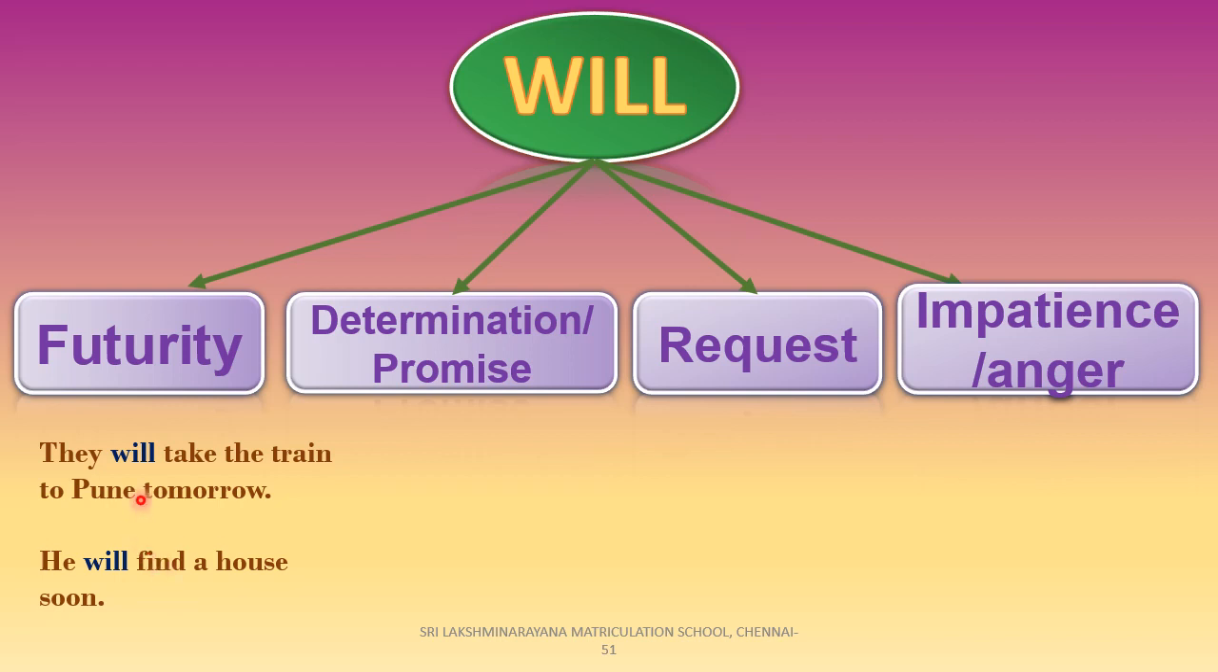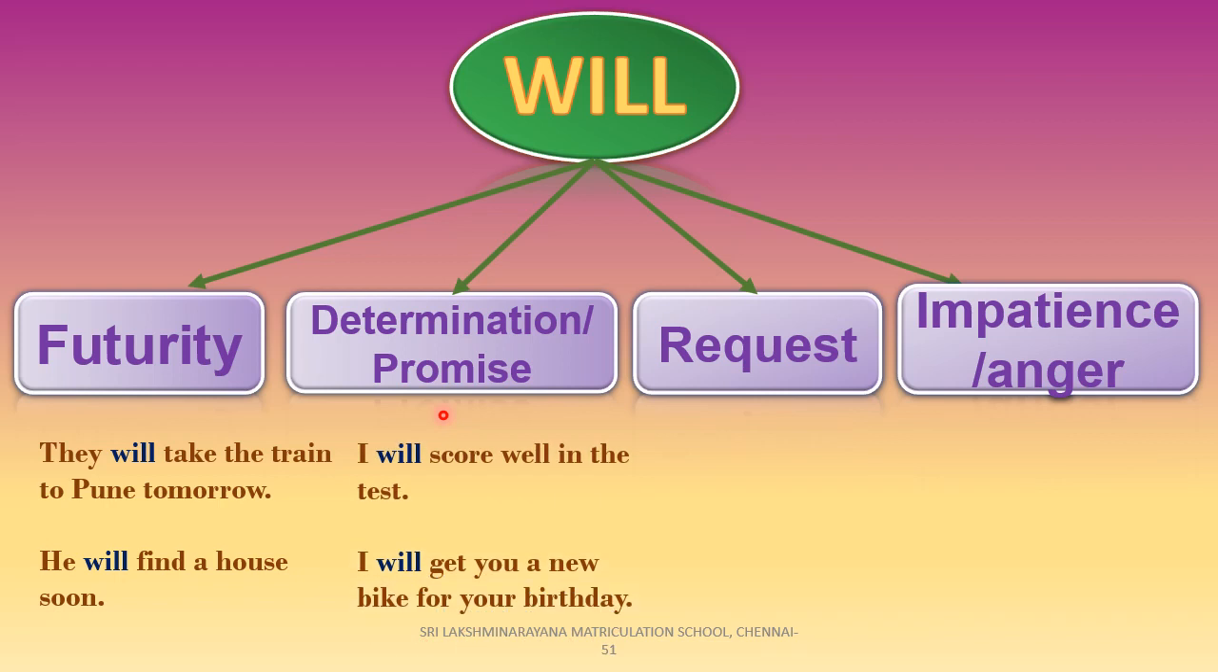So children, already we have seen that shall, the modal verb, expresses future actions. So both the modals will and shall are used to express the future actions. Coming to determination and promise, observe these examples, children. I will score well in the test. I will get you a new bike for your birthday. So, in these sentences, will expresses the speaker's strong determination to score well in the exam, and also it shows the speaker's promise to get a bike for the birthday.